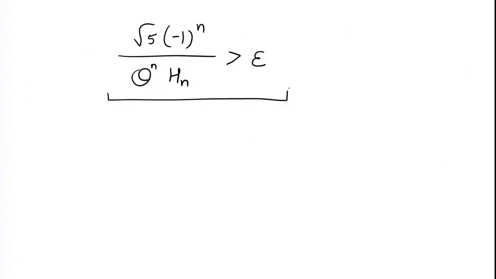Now here n has to be clearly even, because otherwise this quantity will be minus 1.